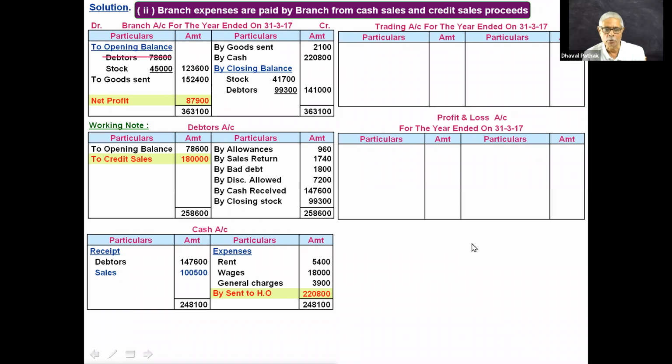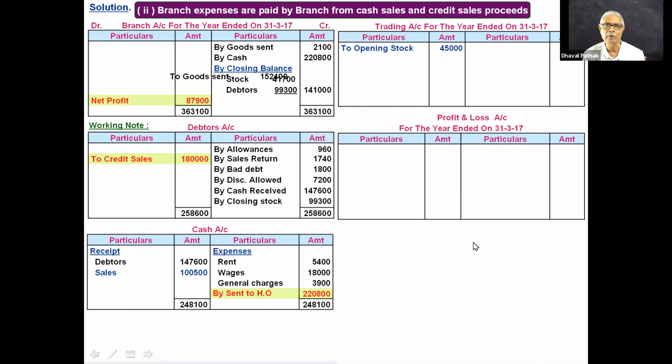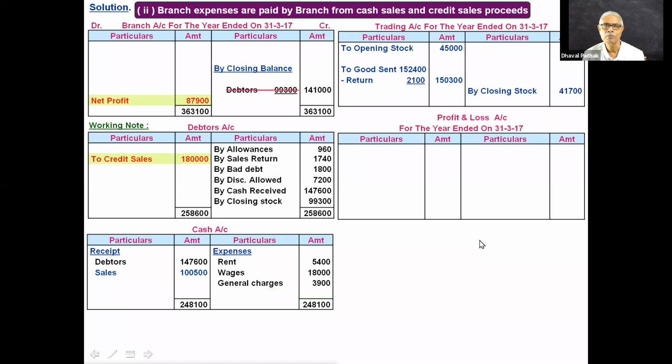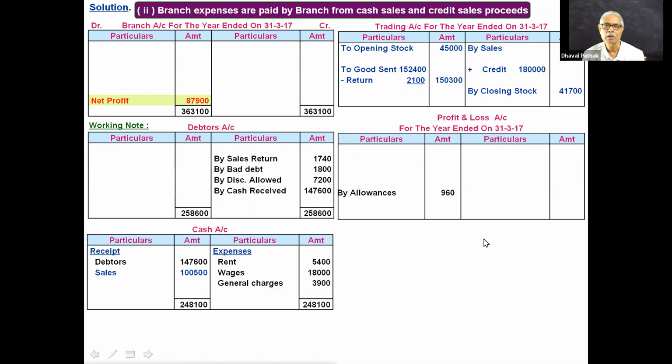Opening balance of debtors cannot be recorded. Opening stock, trading account debit, goods in trading account debit, goods return deducted therefrom. Cash won't appear in trading and profit and loss account. Closing stock, credit side of trading account. Debtors account cannot appear. Credit sale, credit side of trading account. Allowance debited to profit and loss account. Sales return deducted from sales.